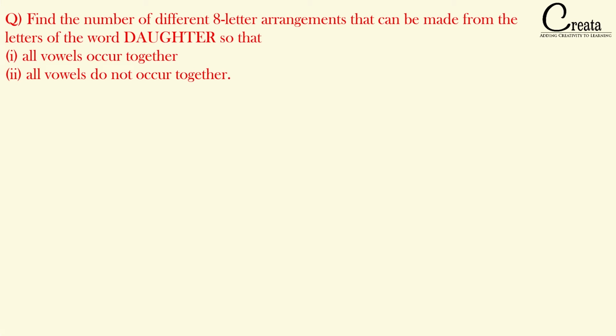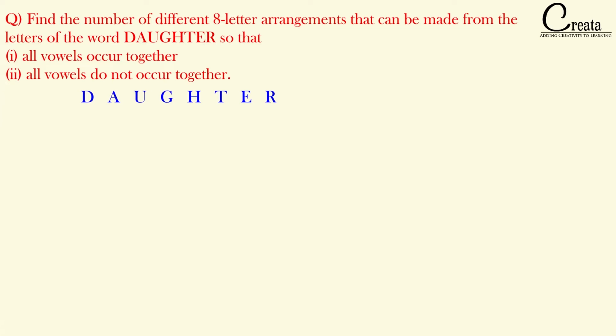The question is: find the number of different 8-letter arrangements that can be made from the letters of the word DAUGHTER, so that first, all vowels occur together, second, all vowels do not occur together. In this question, we have the word DAUGHTER, which is an 8-letter word.